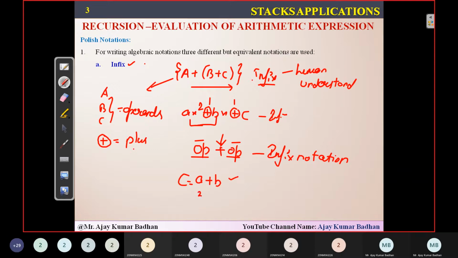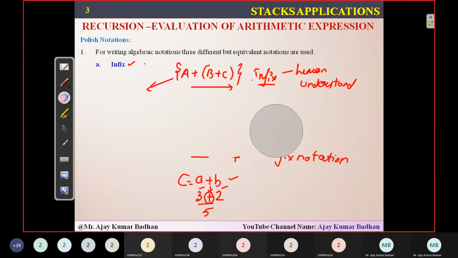Something like C equal to A plus B. You will understand if the value of A is 3 and the value of B is 2. You know that 3 plus 2 gives the output 5. So this is your operator and these two are the operands. Whenever the operator comes in between two different operands, that is what we call infix notation. I think you are understanding what exactly I'm speaking about in this context.